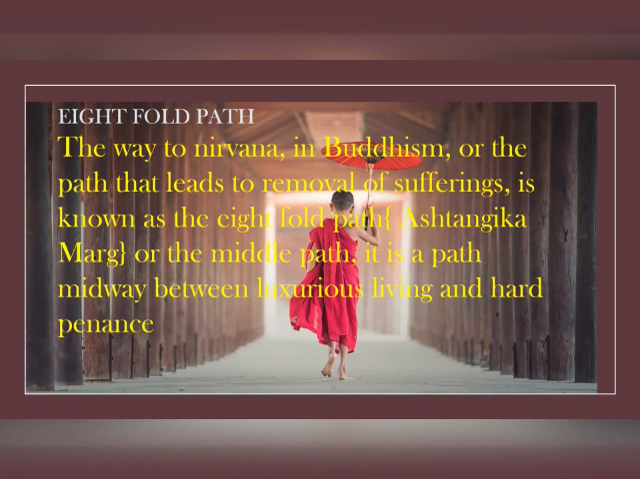We have to break down these three words, Eightfold Path. The way to nirvana in Buddhism, or the path that leads to the removal of suffering, is known as the Eightfold Path. It is also known as Ashtangika Marga. Ashta means eight, Marga means the way, or the middle path. It is a path midway between luxurious living and hard penance. This is a very important part in this module.